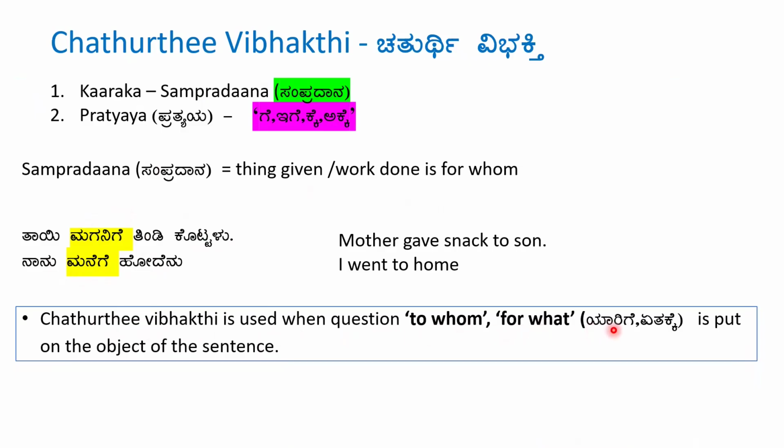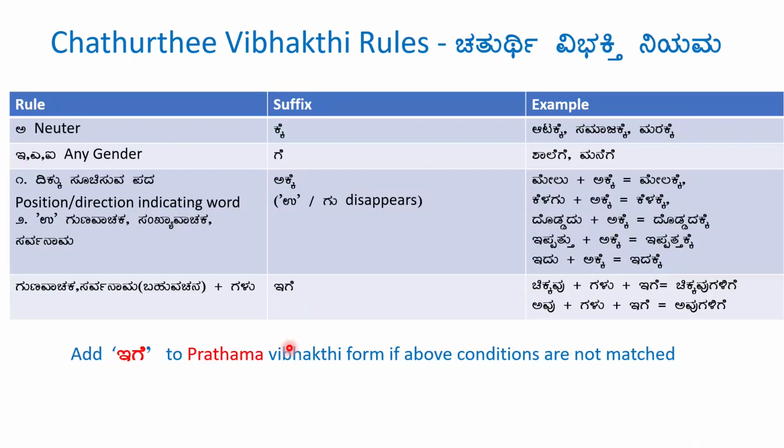In Kannada, yarige, etakke is put on the object of the sentence. So, in simple terms, if in English the word to comes, in Kannada it will have Chaturthi Vibhakti. So, let's see the rules for Chaturthi Vibhakti. We go from top to bottom, matching each rule. If the first rule is not matched, then we go to the second rule.